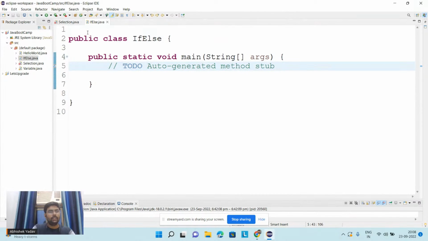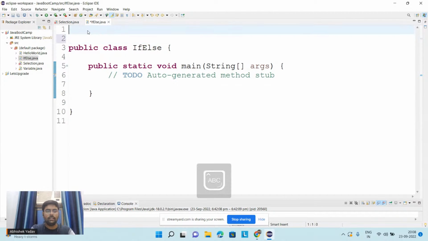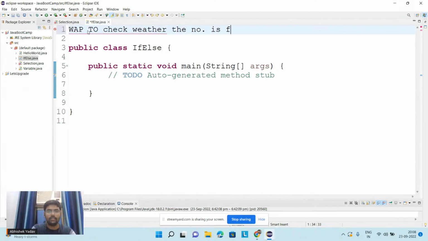And yesterday we discussed writing a program to check whether the number is even or odd. Here in the problem statement you can see we have been given two options, and according to the condition, we have to decide which option should get executed, whether the number is even or the number is odd.